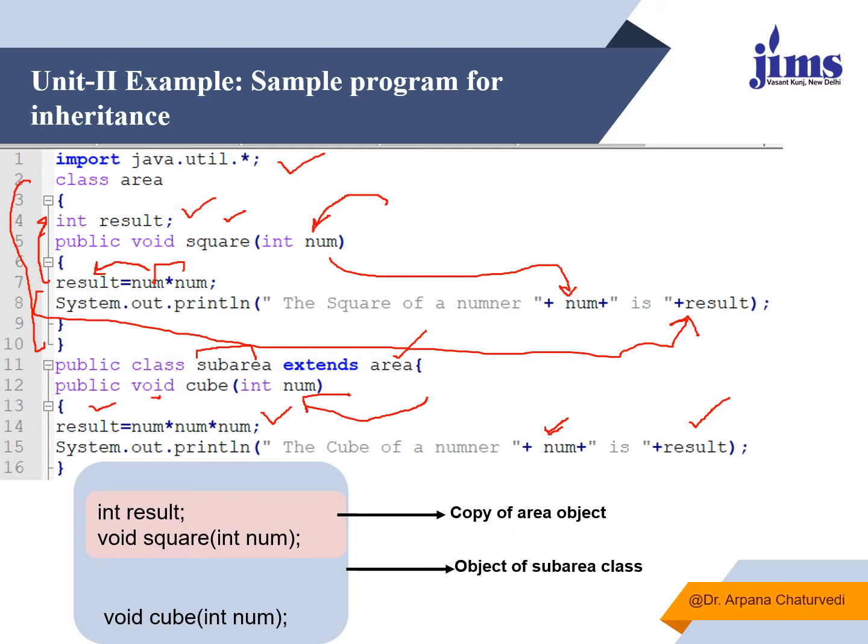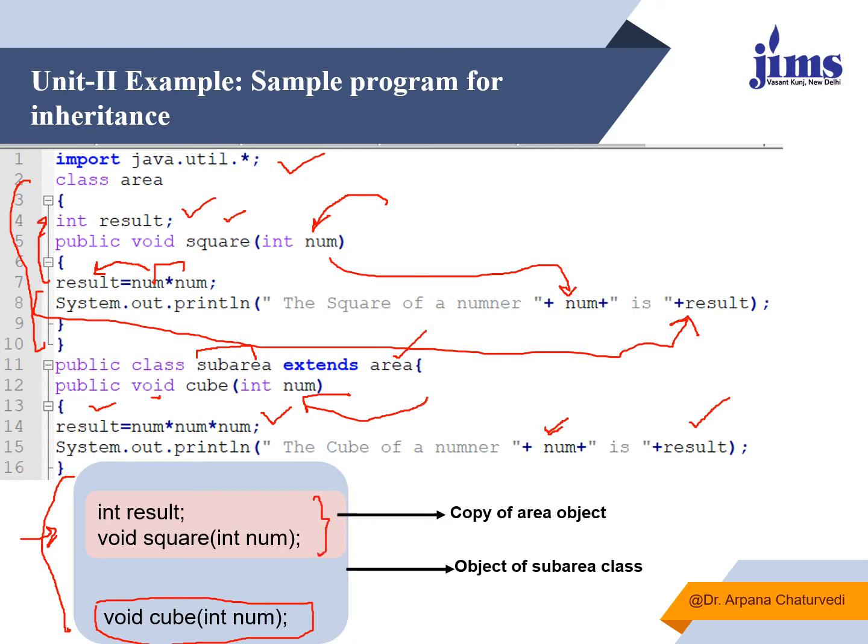So what is being seen here is that this sub area class has its own member function, that is cube, and it will also have a copy of the member function and data member of the area class.